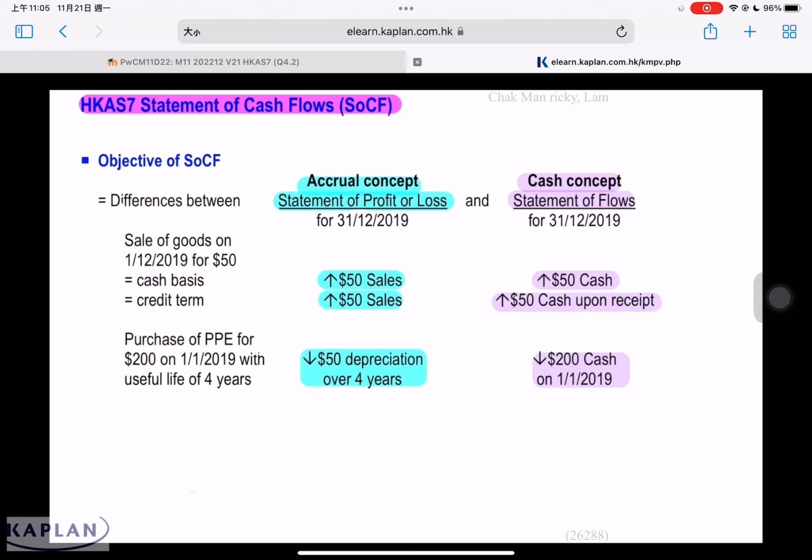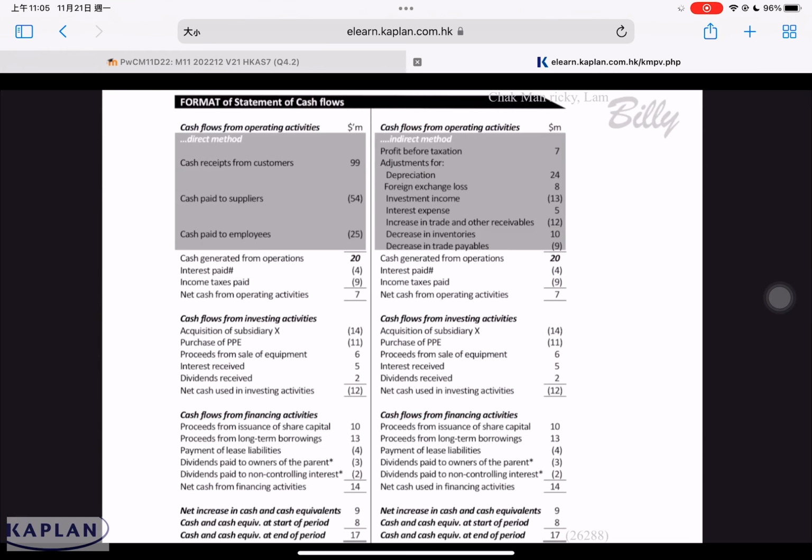The second issue is the formats of statement of cash flow. One format, but two methods. Let's look at the notes now. Please refer to page 204, the format of statement of cash flow. In accordance with AS7, we need to identify the cash at the start, the cash at the end, and the movement. From this movement, increase or decrease, we need to identify how much cash is from operating activity, those cash from the ordinary activities like cash payment to supplier, cash payment to employee, the cash receipt from customer. In this case, it's equal to 7.